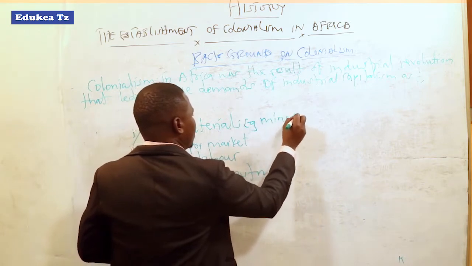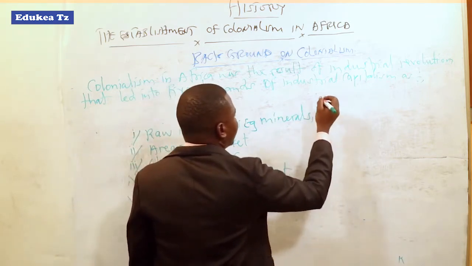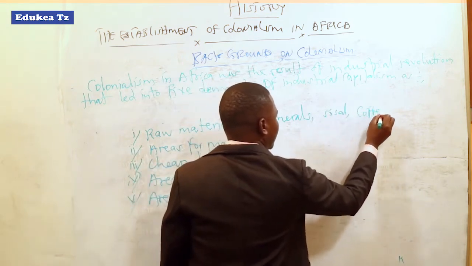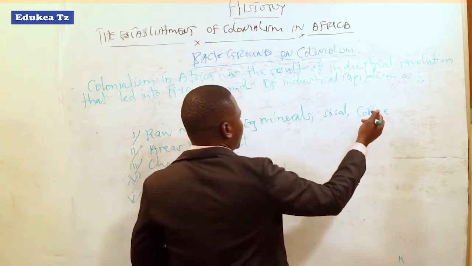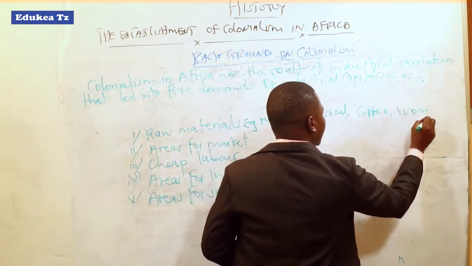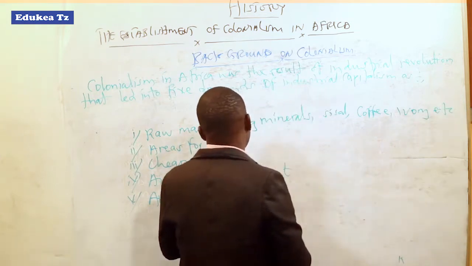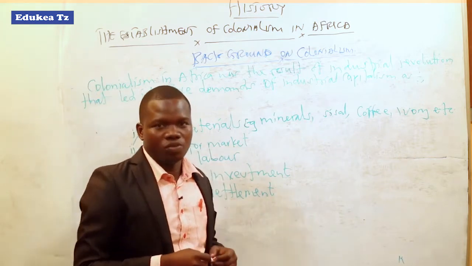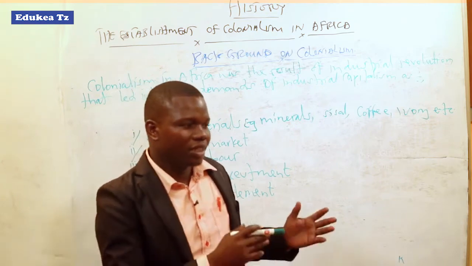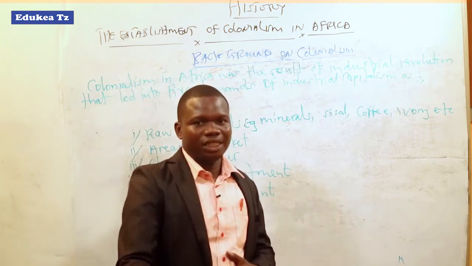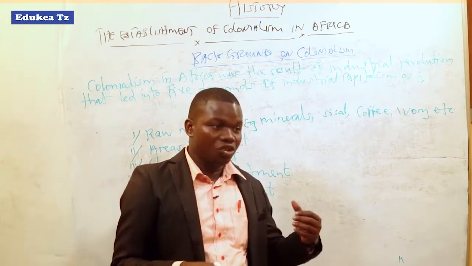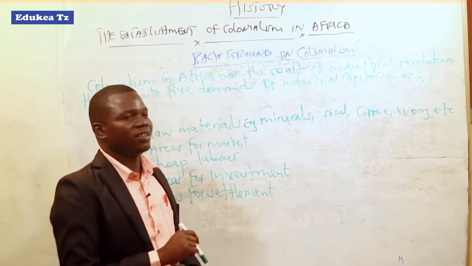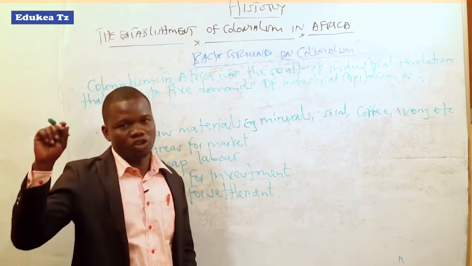Minerals, agricultural products like sisal, coffee, not only agricultural products, even ivory and others. These are examples of raw materials. So, industrialization in Europe started from the 18th to 19th century. Firstly, during the industrialization in Europe, there was availability of plenty of raw materials, since industries were few in Europe.